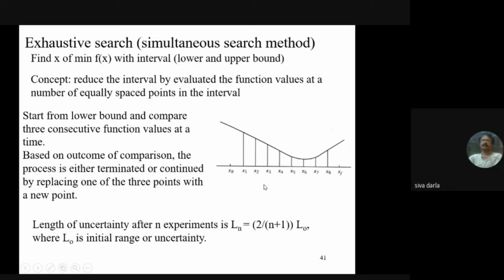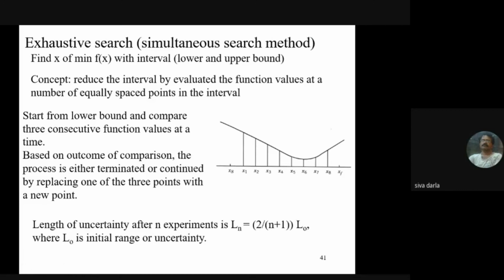After 8 experiments, and when I say experiment I mean evaluation of the function at these 8 points, evaluation of the function at any point is an experiment. This is just the terminology I am using. After a number of experiments, I may get a narrowed range, or a reduced interval of uncertainty. In exhaustive search methods, after n experiments it is 2 by n plus 1 multiplied with the initial range L0.